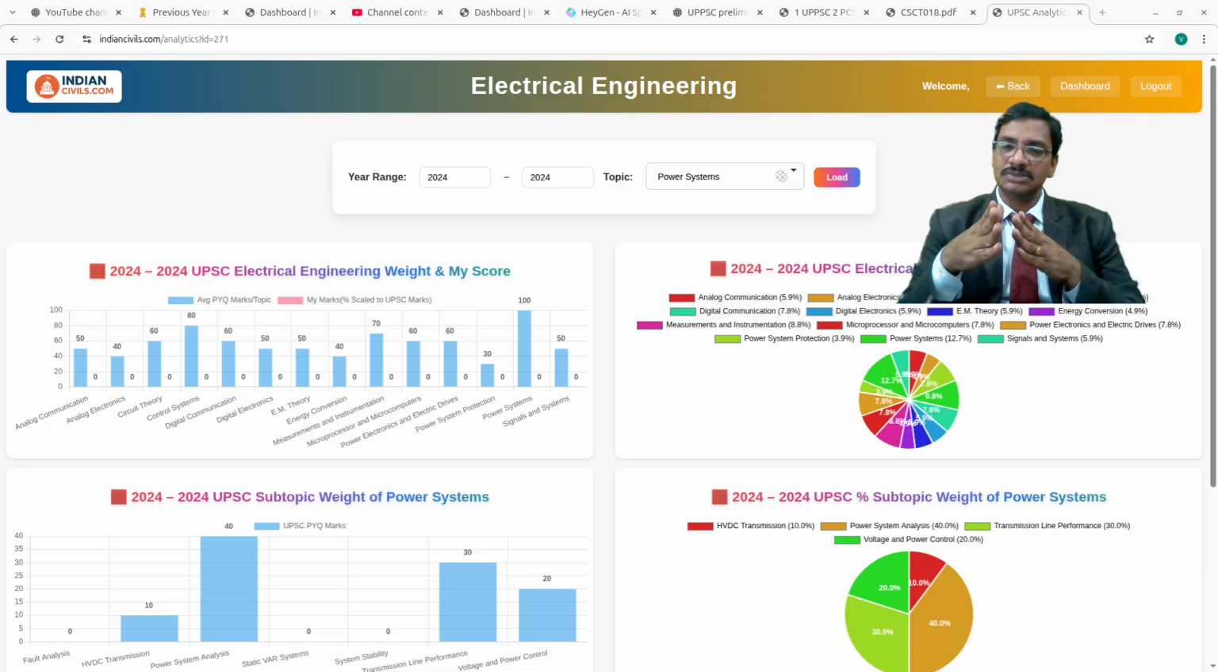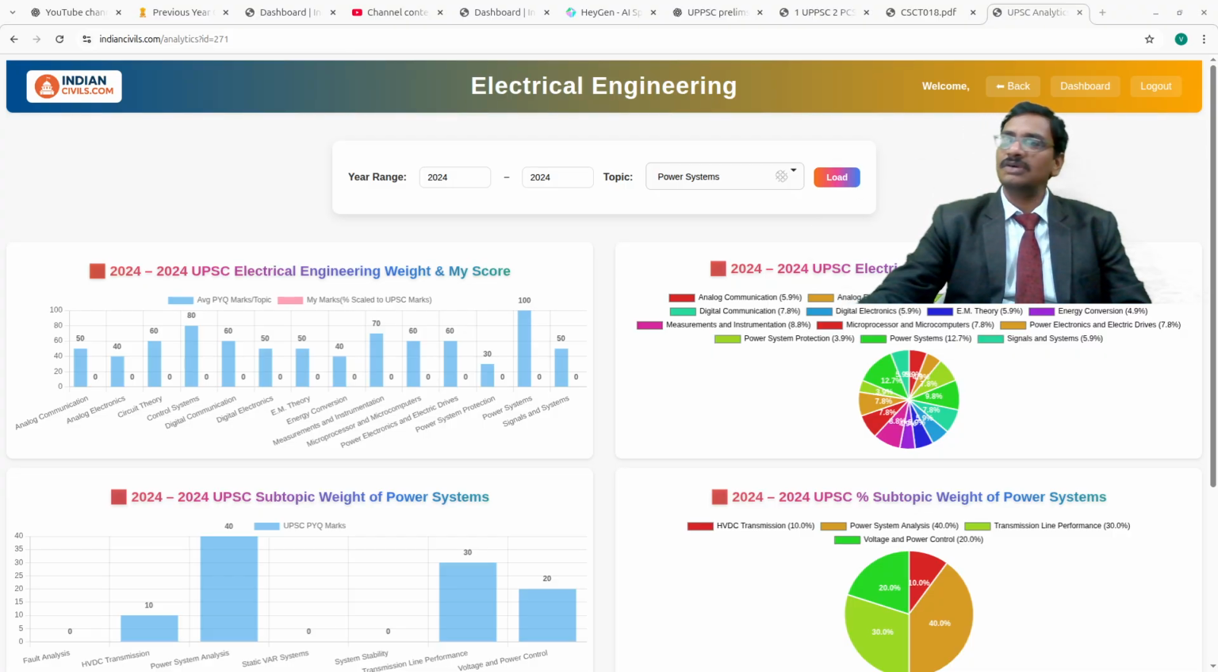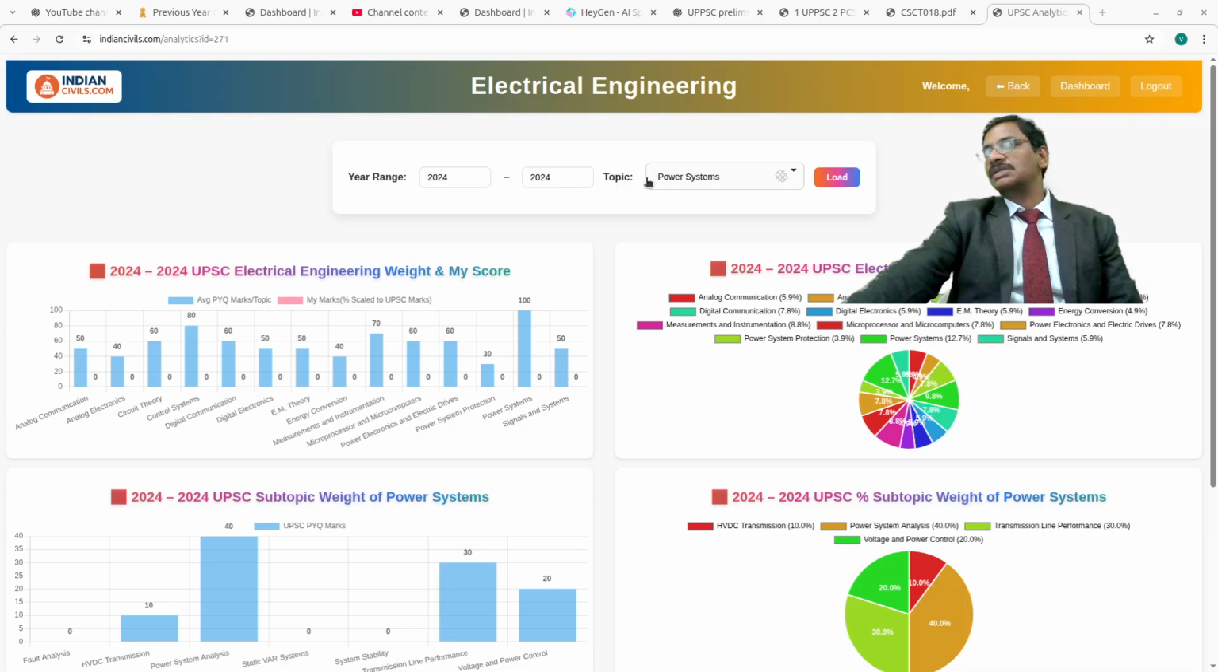Among all these, which is the most scoring area in the entire power systems? If you are able to pinpoint exactly that area, we can focus more on it, right? Now, not just the average of the past 11 or 12 years, let's take one year at a time. Suppose you take only 2024 and see how many marks were given. This is the 2024 marks I have given. This is 100 marks for the power systems.